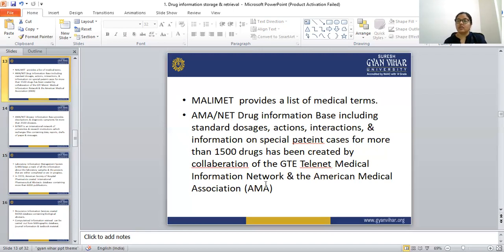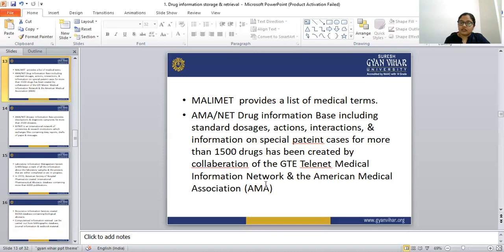The full form of AMA is American Medical Association.